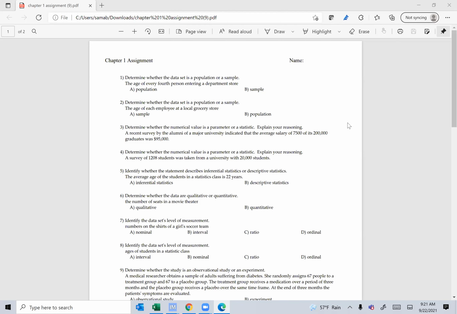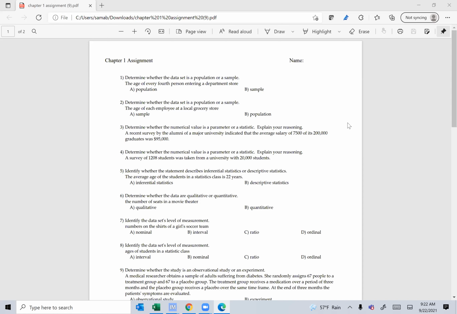Right. So chapter 1 assignment, guys. The age of every fourth person entering a department store. Since he didn't mention every single person, it's not a population. So it must be a sample because a sample is a subset of a population.